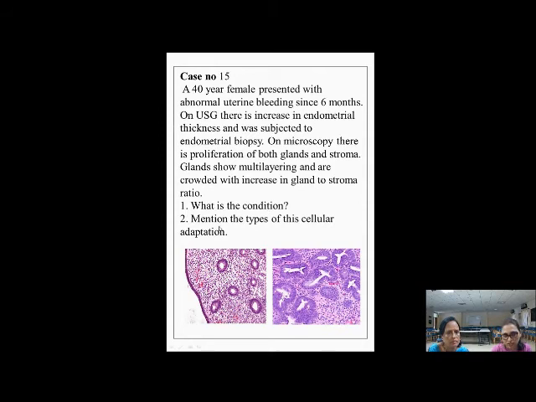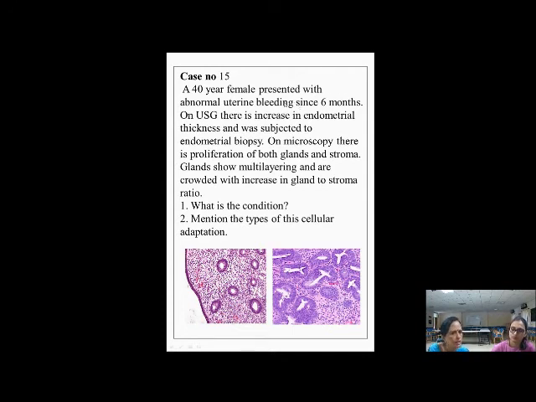What is the condition? Mention the types of this cellular adaptation. So 40-year-old woman, we can still say reproductive age group. She has come with abnormal uterine bleeding. To tell them precisely, let us say she has come with menorrhagia. We may even say history of passing clots. That is excessive bleeding since 6 months.